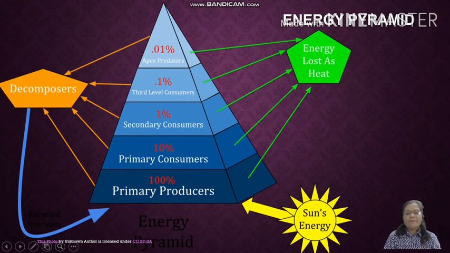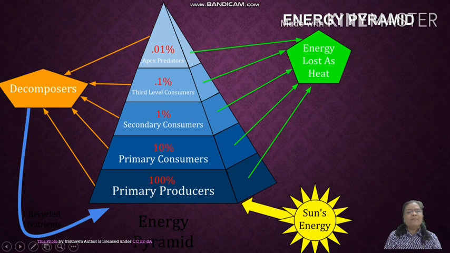Look at the diagram. Sun is said to be the ultimate source of energy. Students, all this energy which keeps decreasing is not returned to the sun, so the energy flow is said to be one way and sun is the one and ultimate source of energy. Look at the diagram. Sun's energy is the highest energy and it is the most important source of energy, and that is why the energy flow in an ecosystem is of one way.